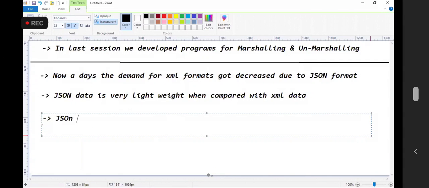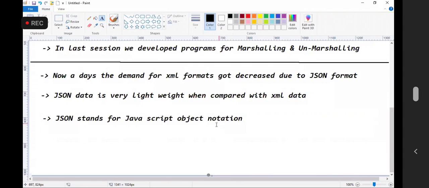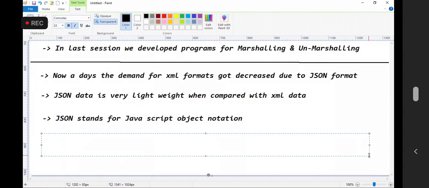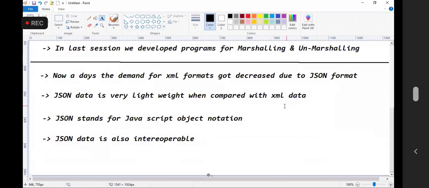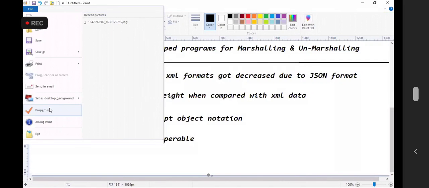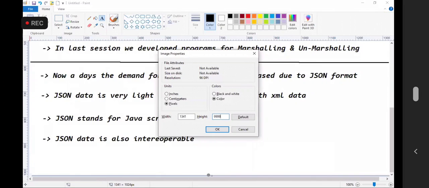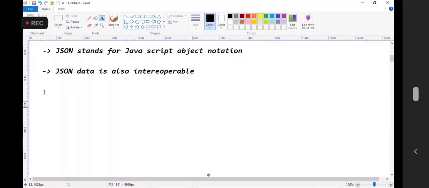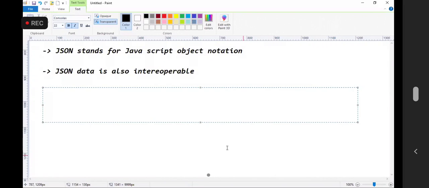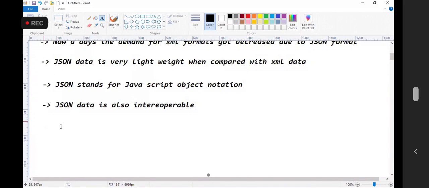JSON stands for JavaScript Object Notation. JSON is also interoperable, which means it is platform independent and language independent.